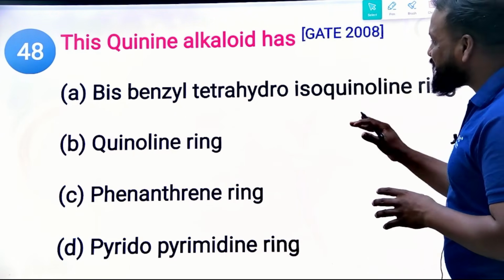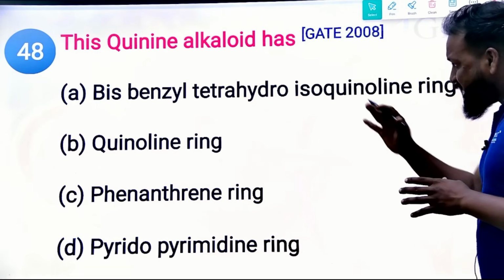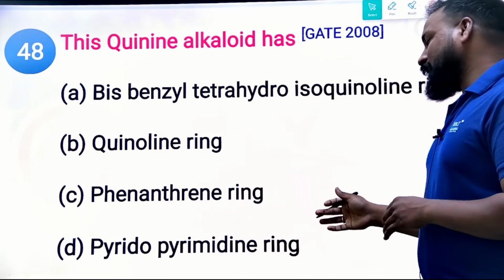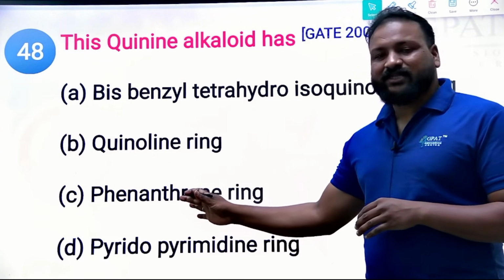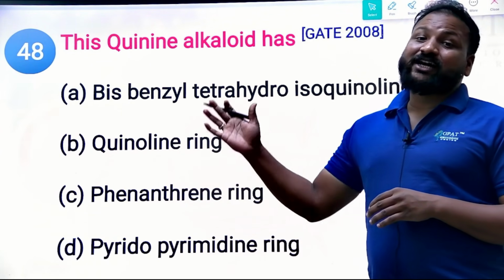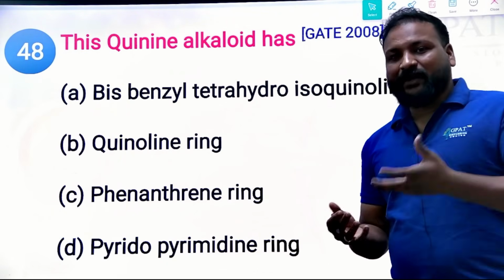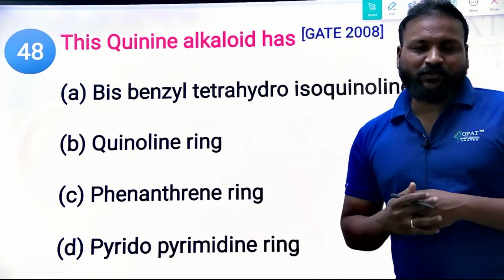First option, the bis-benzyl tetrahydroisoquinoline ring; quinoline ring; phenanthrene ring; and pyrimidine ring. You can eliminate this one. The phenanthrene ring is especially for the opium alkaloids, right? Even though that is especially for opium, they are asking for the quinine alkaloid. What is the right answer?